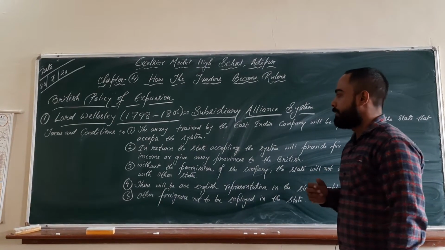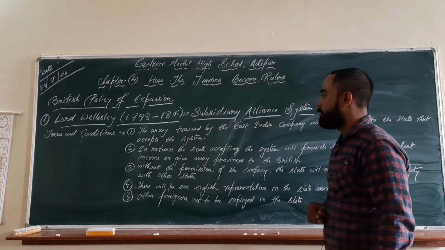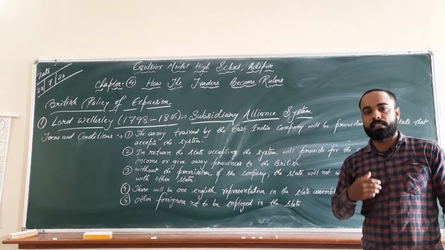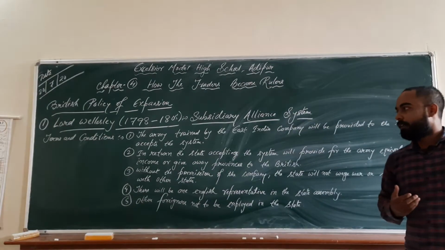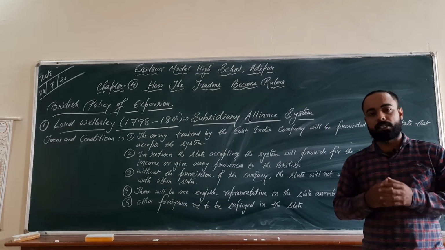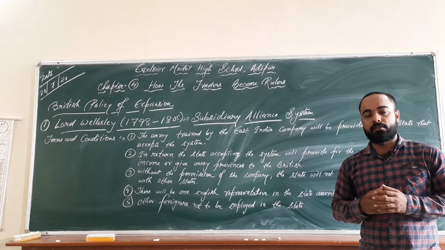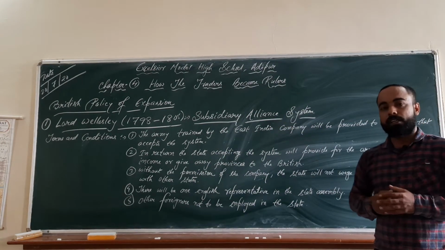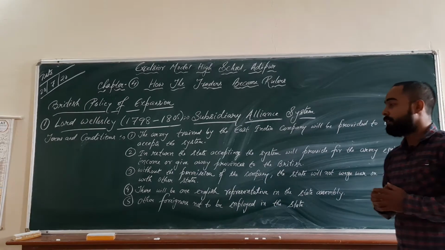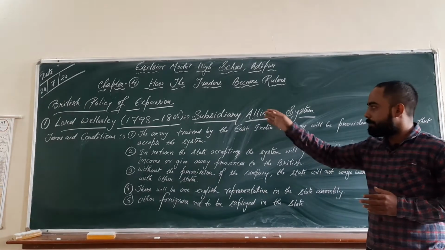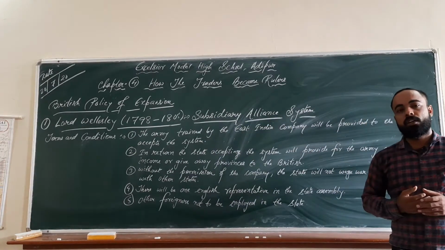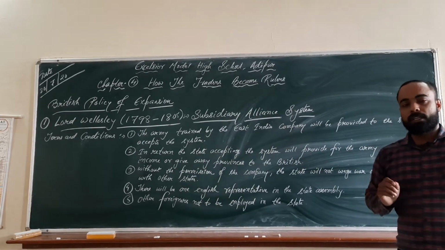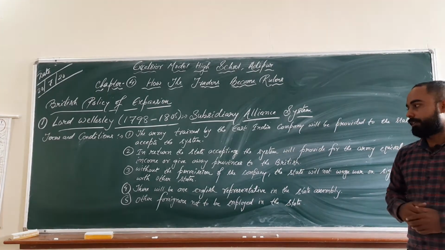So, some of the terms and conditions that were laid down in the alliance system were: number 1, the army trained by the East India Company will be provided to the state that accepts the system. According to this, the army of the Britishers will be given to the state that will sign an agreement with the East India Company, so that they will become the subsidiary state of the British East India Company. Secondly, in return, the state that accepts this system has to pay an amount or give away provinces in return for this army that was provided by the East India Company.